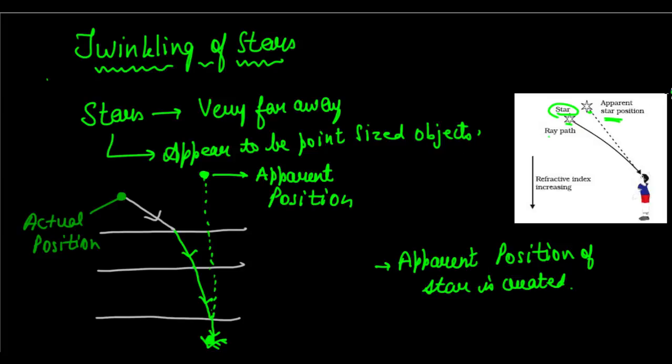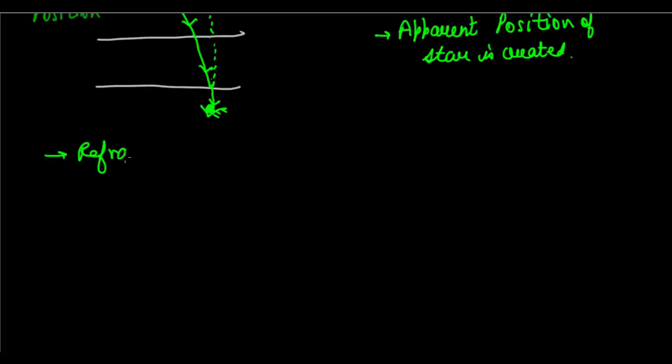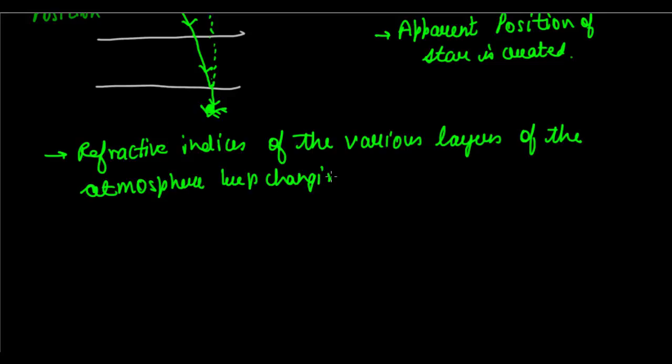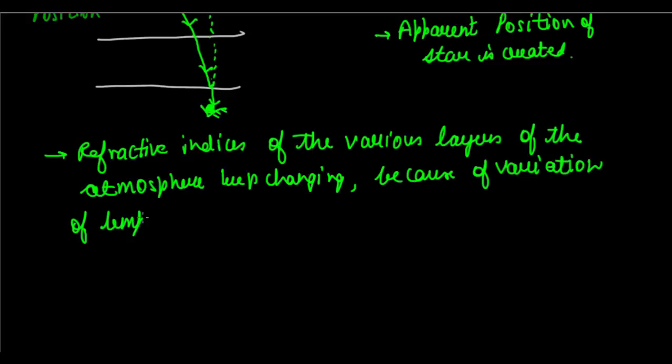It is because the refractive indices of the various layers of the atmosphere keep changing because of variation of temperature, wind speed, etc. So because of such factors, variation of temperatures, wind speeds, etc., the refractive indices of the various layers keep varying.